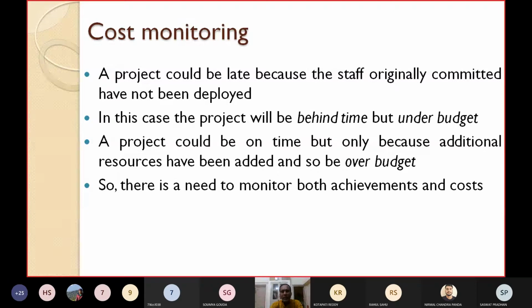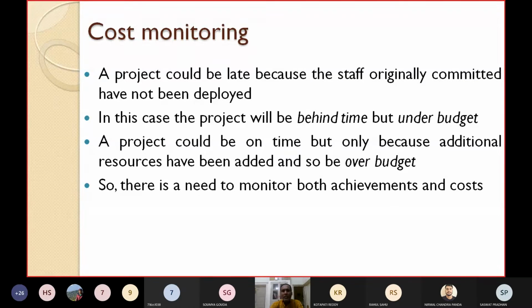There is another aspect. A project could be on time, completed before the target date, but only because additional resources have been added, and so be over budget. Say the project target is 1 month, but by 15 days you see 50% of the work is not over. You can hire additional manpower and try to finish within this 1 month. The project will be finished on time, but the cost will be high because you have hired additional manpower.